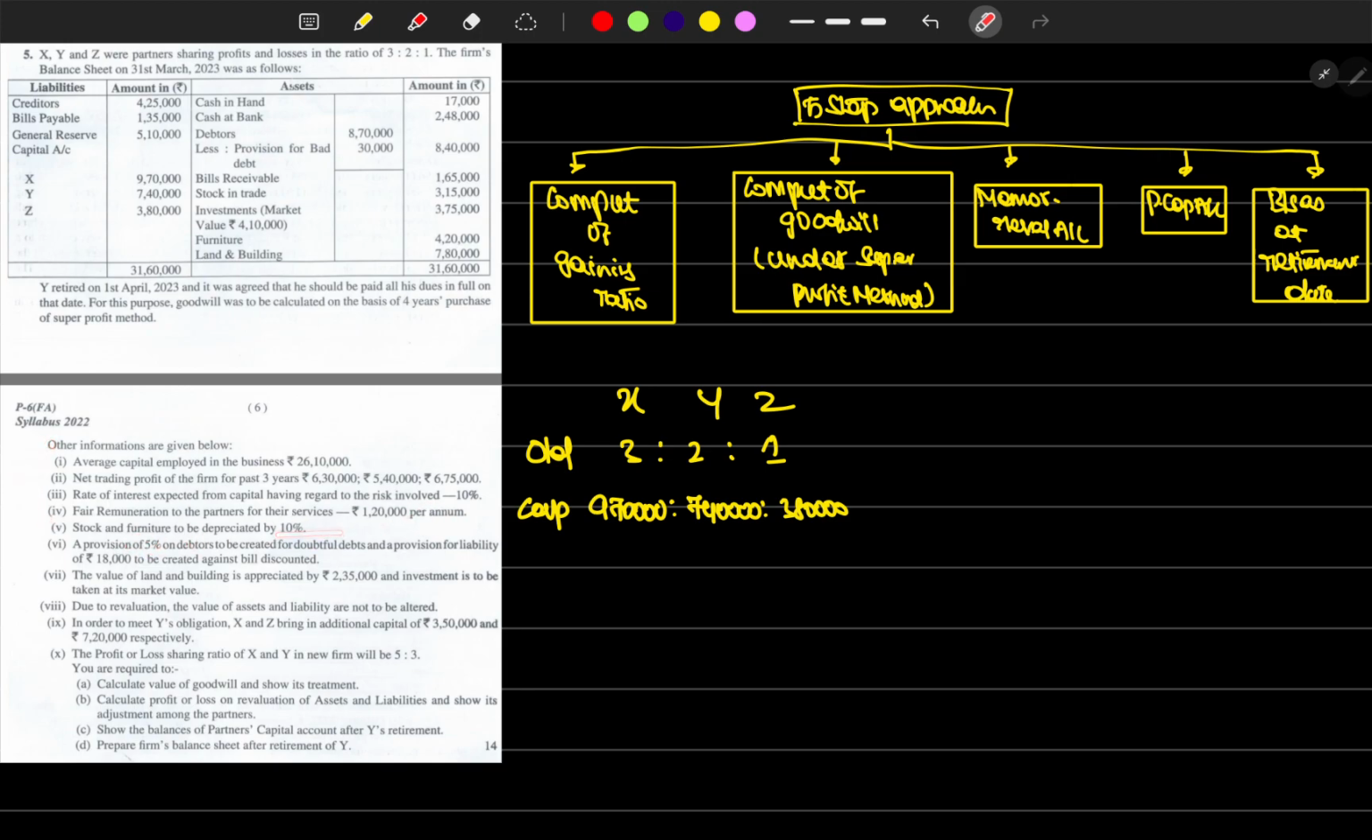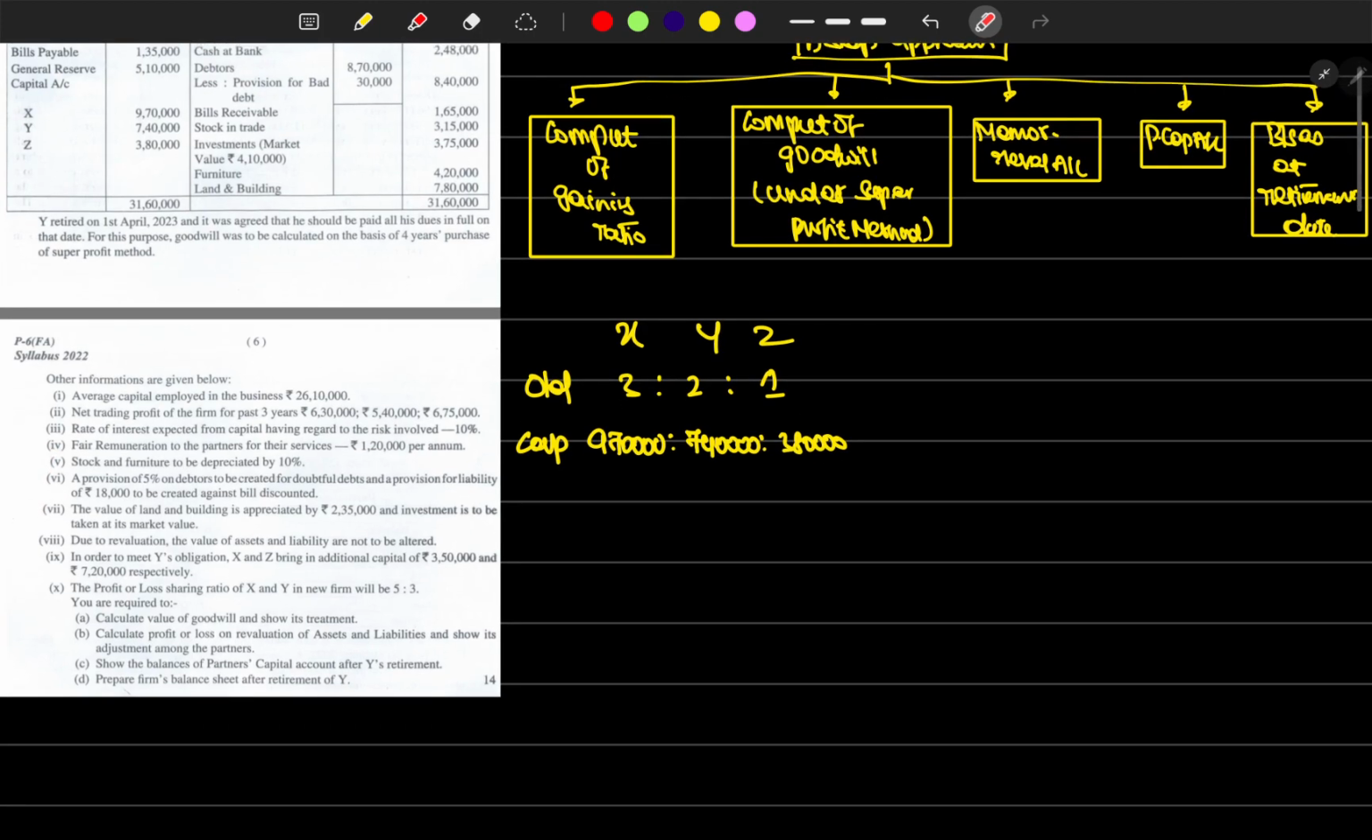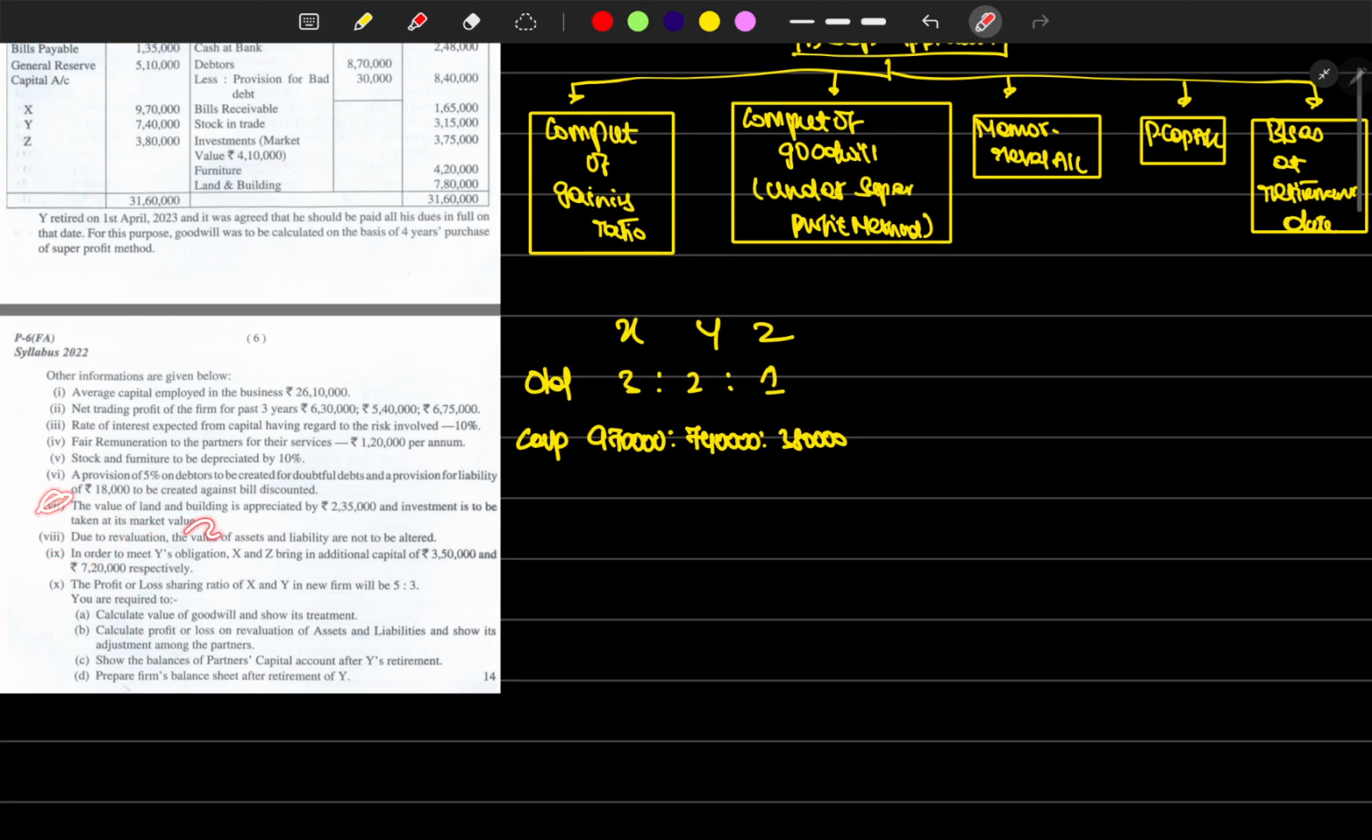Fair remuneration also we have to reduce from the average profit, because we are paying the remuneration and that is not related to the goodwill part, right? So we have to remove it. So 1,20,000 has to be removed. Then the stock revaluation detail is given: stock, furniture, doubtful debts, and then liability, everything has been given. And then land and building also, some of the revaluation detail has been given.